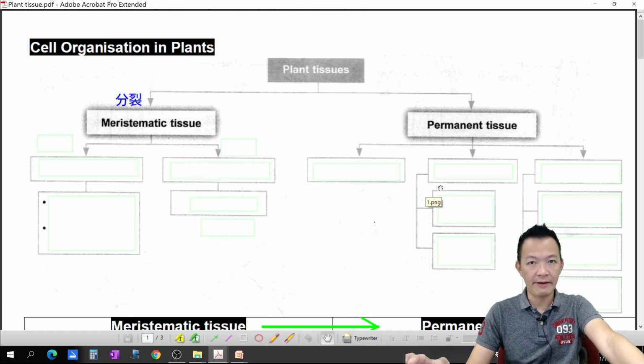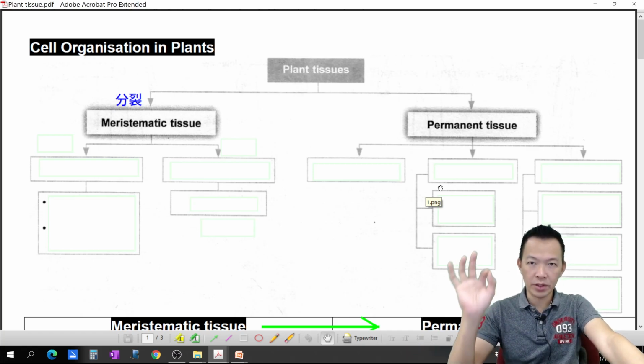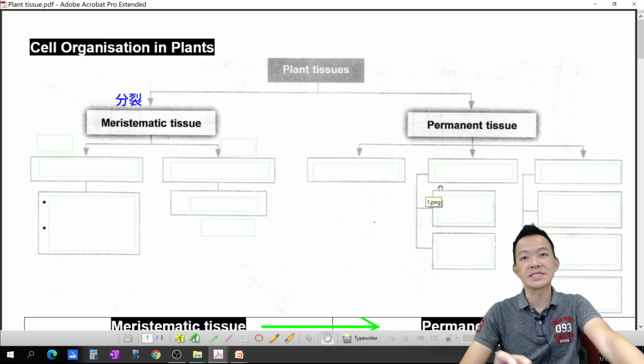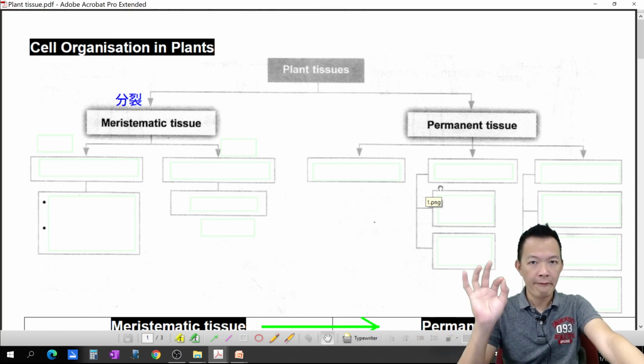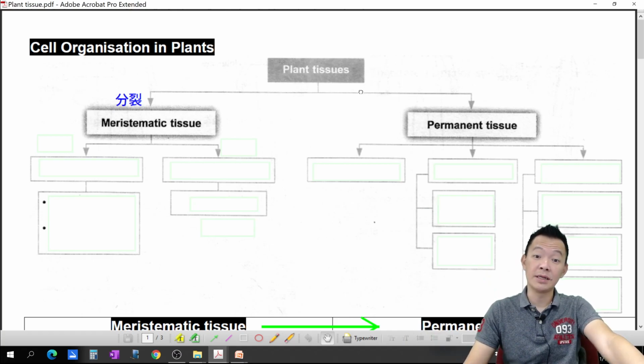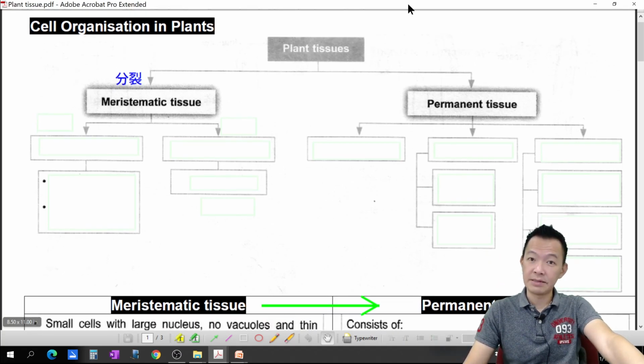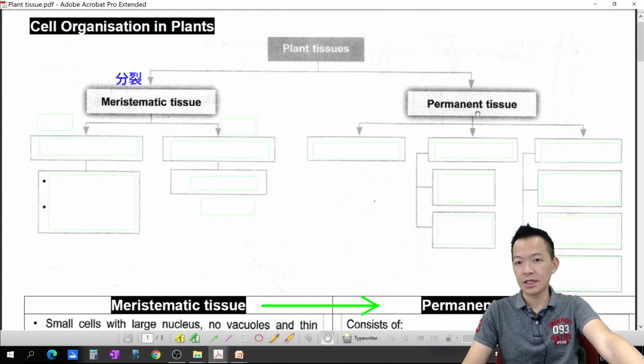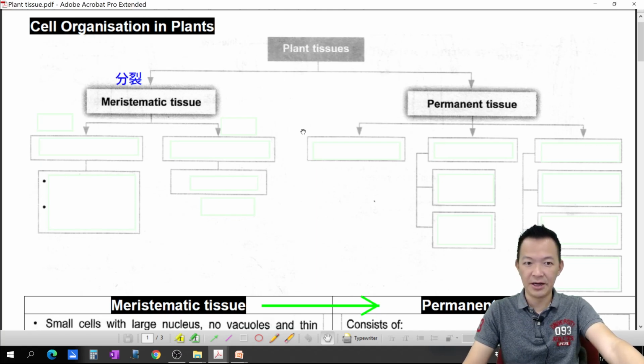I think this is a very important basic for you to start all the plant titles in Form 5. They seldom ask in the exam for this title, but they are the basic for you to start whatever title.